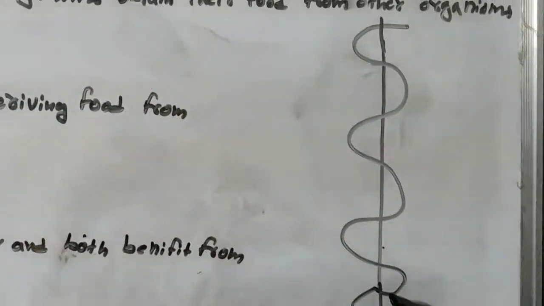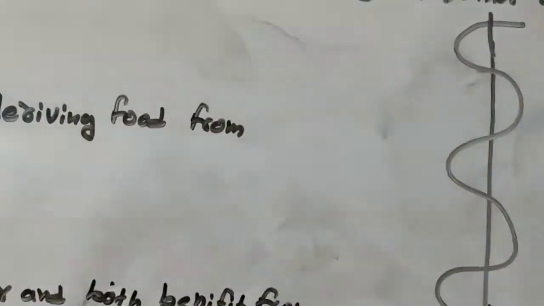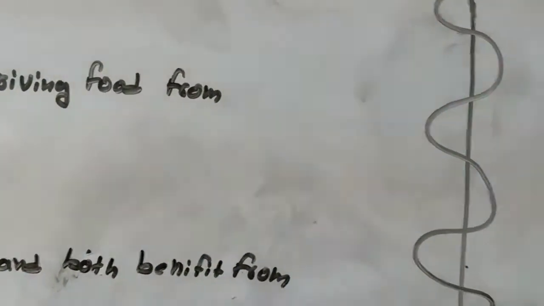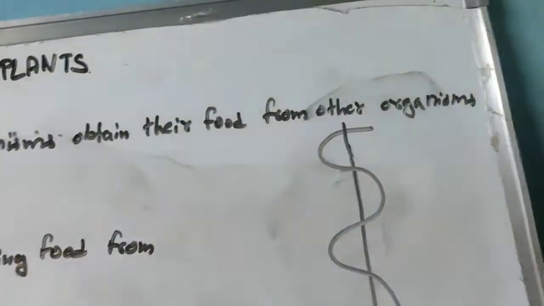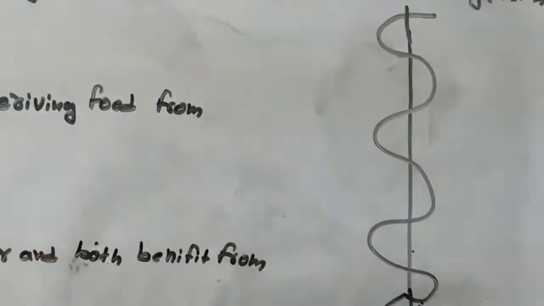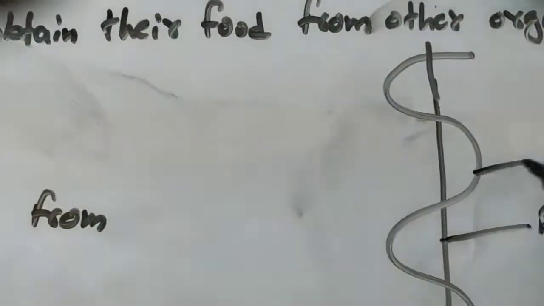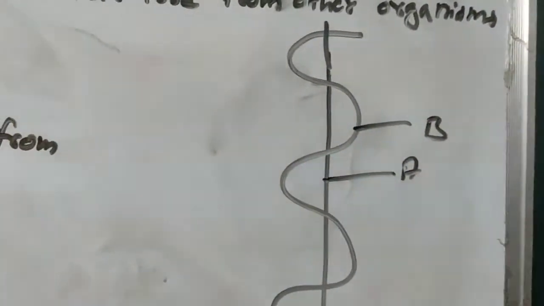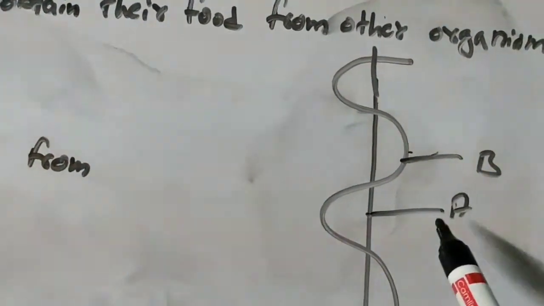A is providing not only shelter, A is providing food also to B. That means plant B is depending on plant A, but A is not depending on B. So plant B depends on plant A for food and shelter.